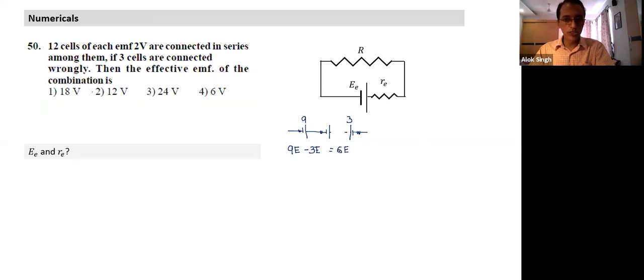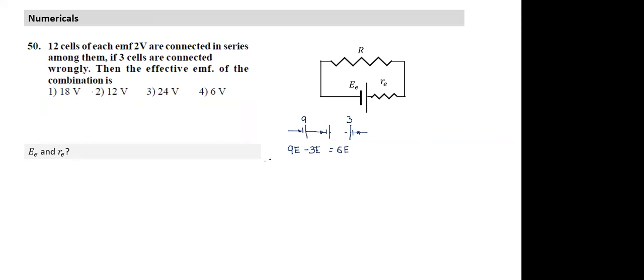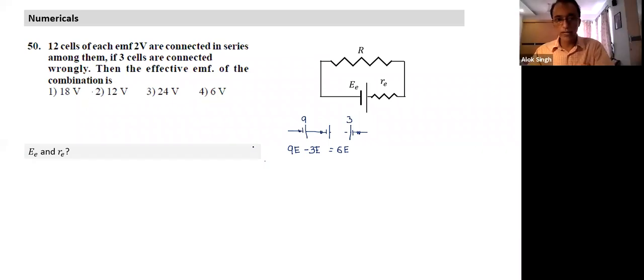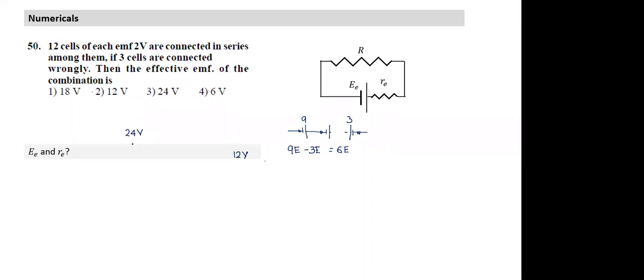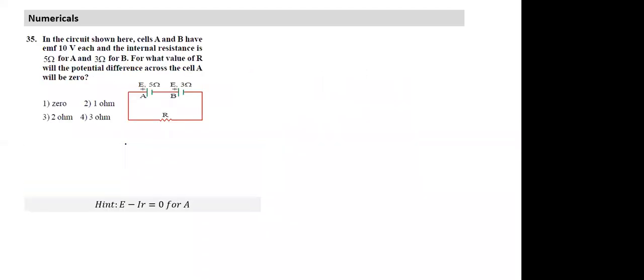Preetham, have you understood this point? Yes, sir. So that's why sometimes small things we take light and we end up making errors. So what happens if 12 are connected? If I reverse the polarity of 1, the drop of potential will be equivalent to 2 batteries. If 12 cells are connected, the potential would have been 24 volts. But if I reverse 1 battery, will it reduce by 2 or will it reduce by 4? 4. It reduced by 4. Okay.